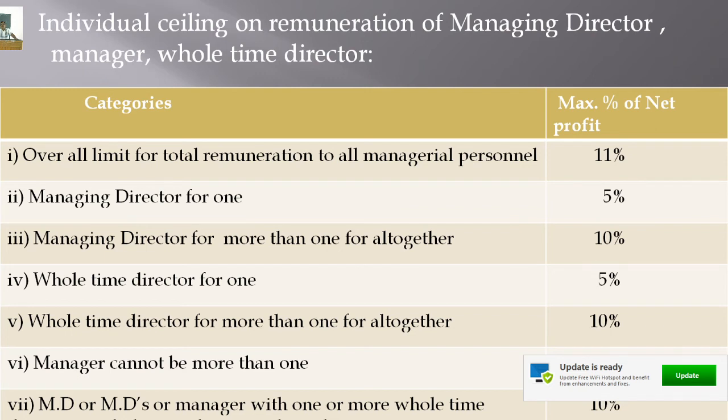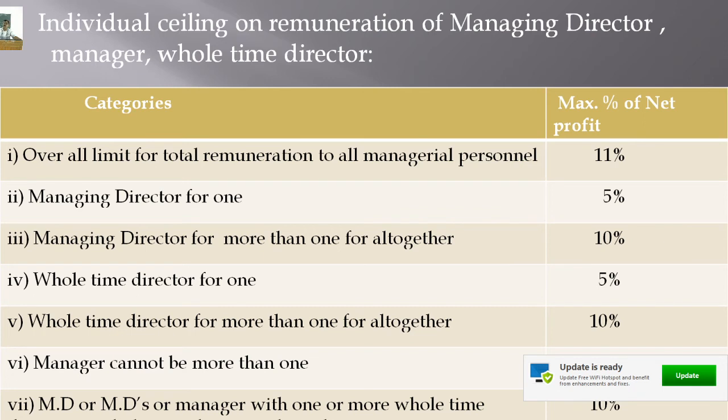If there is only one whole-time director, the maximum limit of managerial remuneration is 5% of the profit, and if the company has more than one whole-time director,